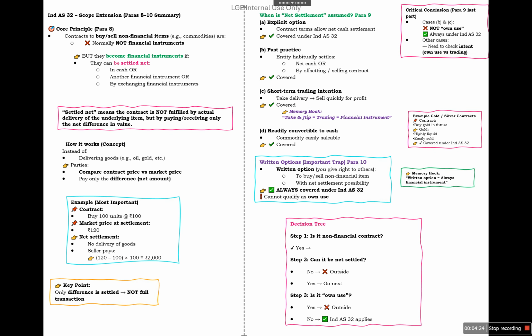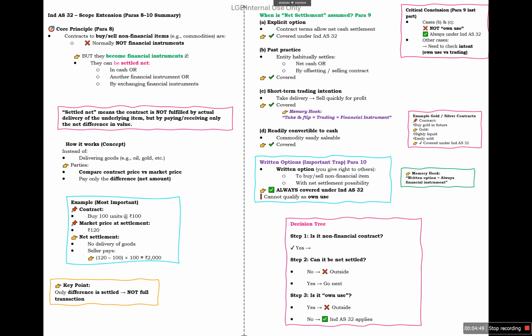So next is when the net settlement is assumed. First condition is if there is an explicit option given in the contract, so it means the net settlement is there. Second, if there is a past practice that the entity habitually settles the transaction in net or by offsetting or selling the contract, it will be covered. Third is short-term trading intention.